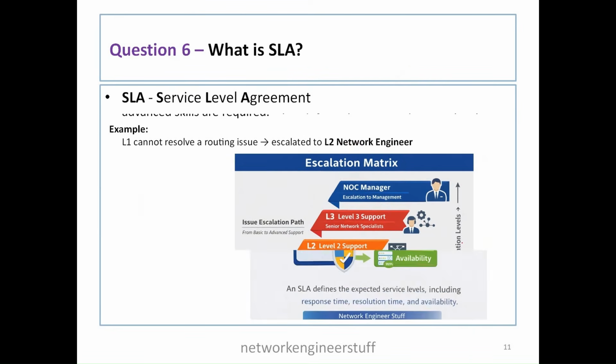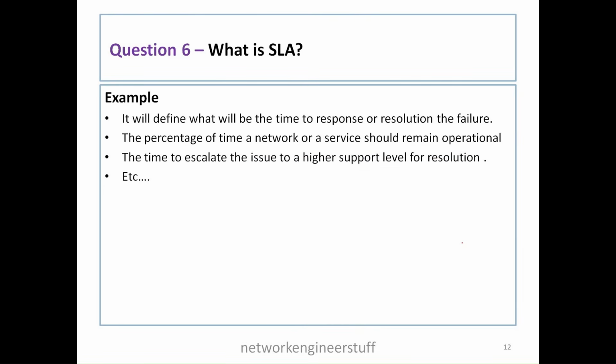Like here I have mentioned, in SLA it will define the time to respond, the time to resolve the failure, and the percentage of time the network or the services should remain up. A lot of times the SLA is 99.9%. So the availability should be 99.9, meaning out of 100 hours, for 99.9 hours the service should be available. Such SLAs are there. If the team is not able to meet the expectation defined in the SLA, then there will be some kind of penalty. So the SLA is very important.